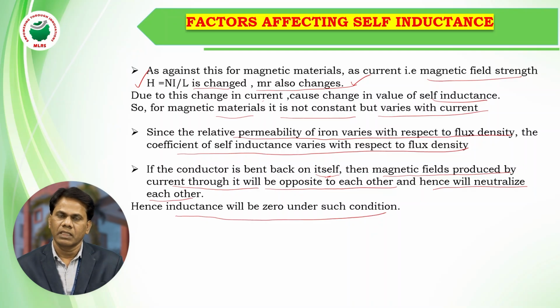There is no magnetic flux and no induced EMF in that coil. So the inductance or self-induced EMF is 0 when the conductor is bent back on itself.